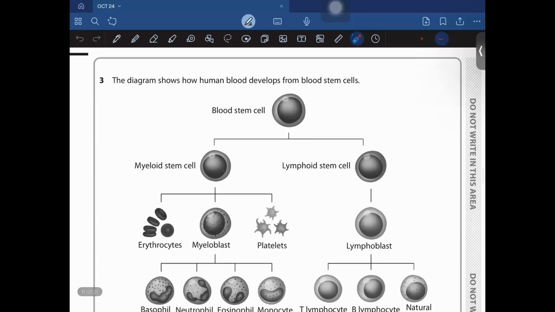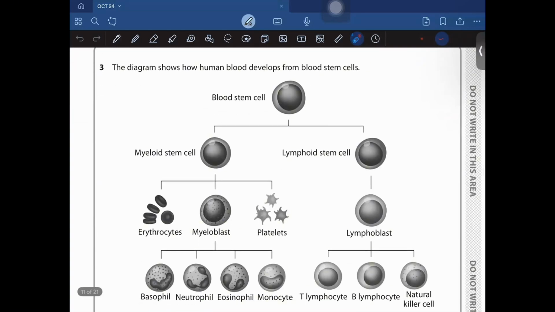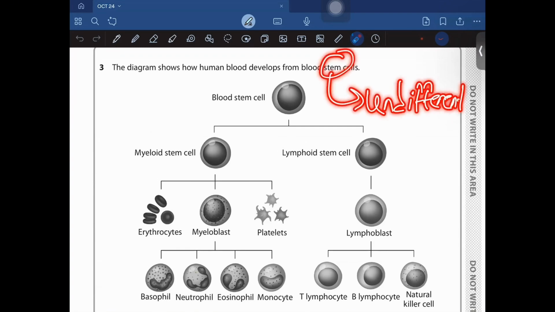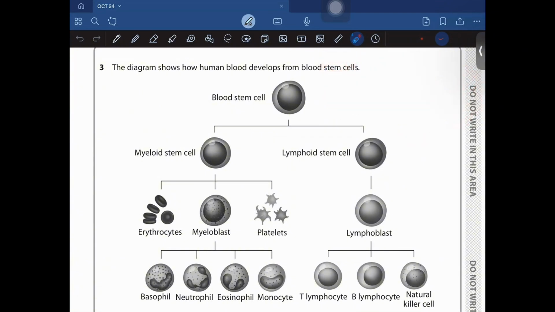Question number 3. The diagram shows how human blood develops from stem cells. So what basically are these stem cells? Stem cells are cells that are undifferentiated, and they could divide into any type of cells, right? Undifferentiated means that they aren't specialized for a particular job, right? They can take the shape and form of any other cells and carry out their function.